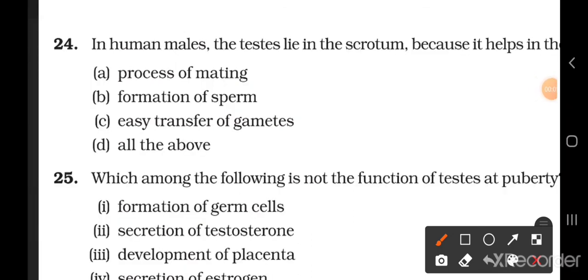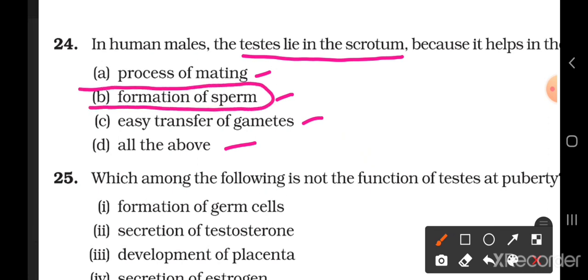Question number 24. In human males, testes lie in the scrotum because it helps in the process of mating, formation of sperm, easy transfer of gametes, all the above. And the correct answer is answer B, formation of sperm. Now here you know that testes are present in the muscular bag called the scrotum, and this scrotum lies outside the body cavity. Testes help in the formation of sperms.